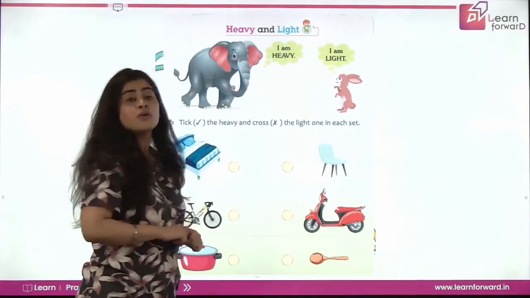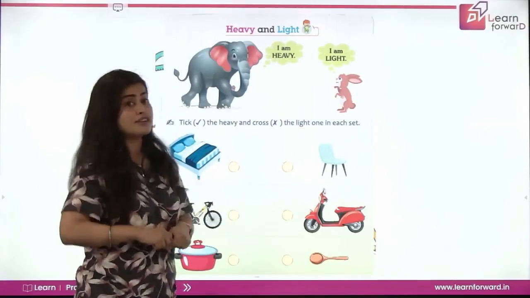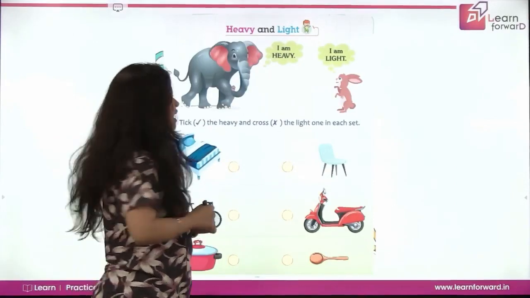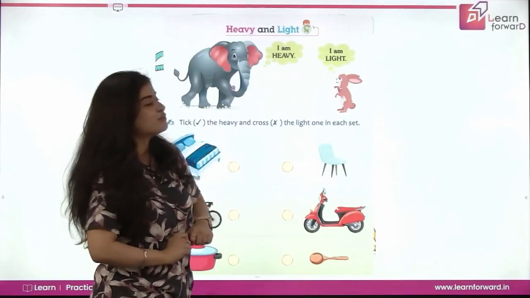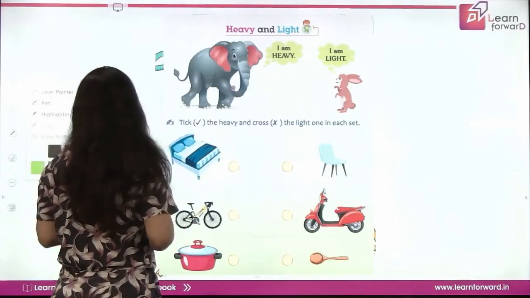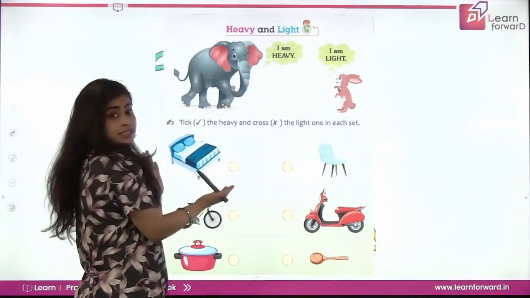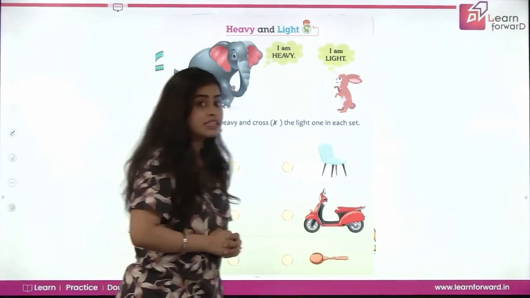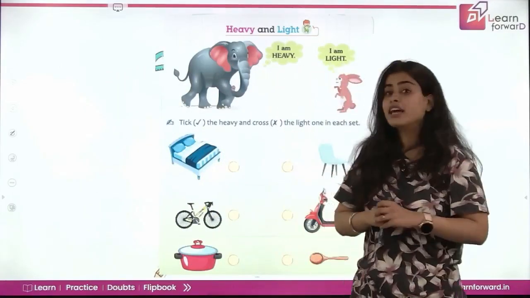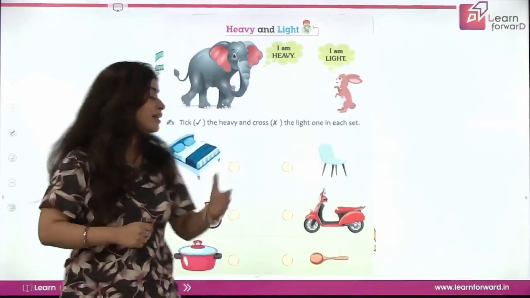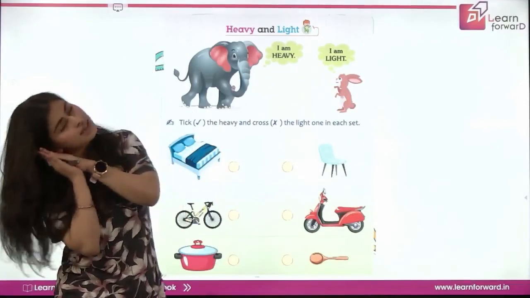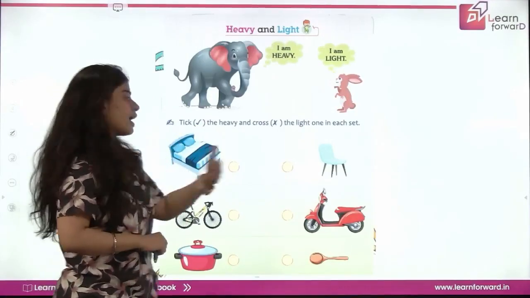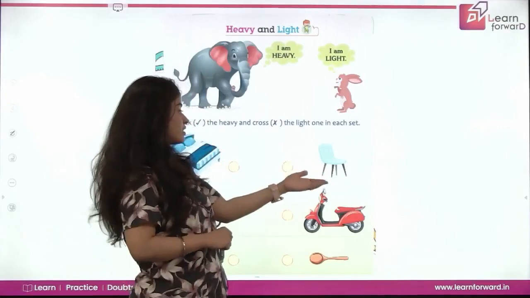Now we will do this activity of heavy and light. We will put a tick mark on the heavy object and put a cross on the light object. So let's start the activity. What is this? It's a bed. There is a bed in every room, right? In every bedroom, there is one bed like this in which you sleep at night, right? And what do we have here? A chair. This is a chair.